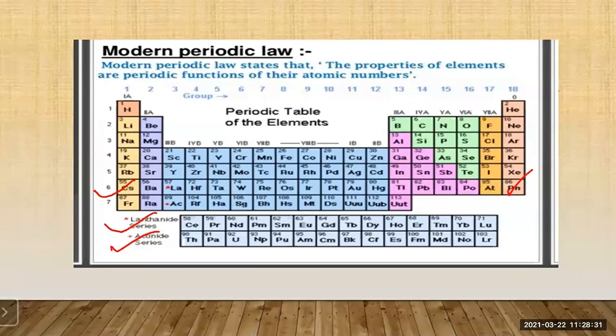Then the last group, the zero group, is for the noble gases, or you can say the inert gases. Then first A and second A are called the alkali and the alkaline earth metals. Then you have the D block elements, which are the transition elements, from third B.